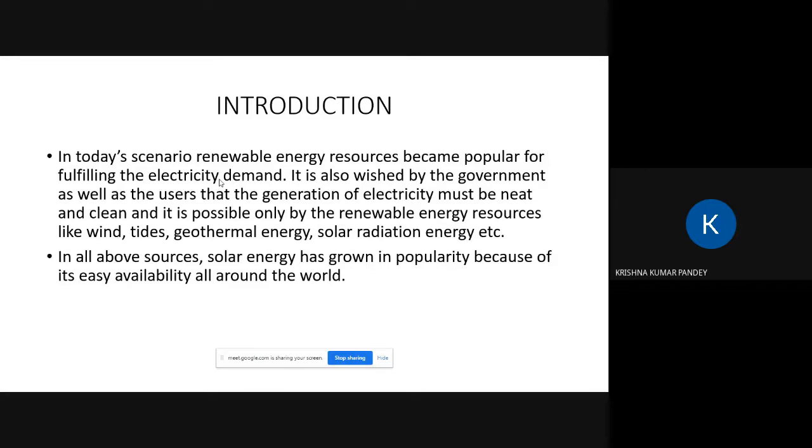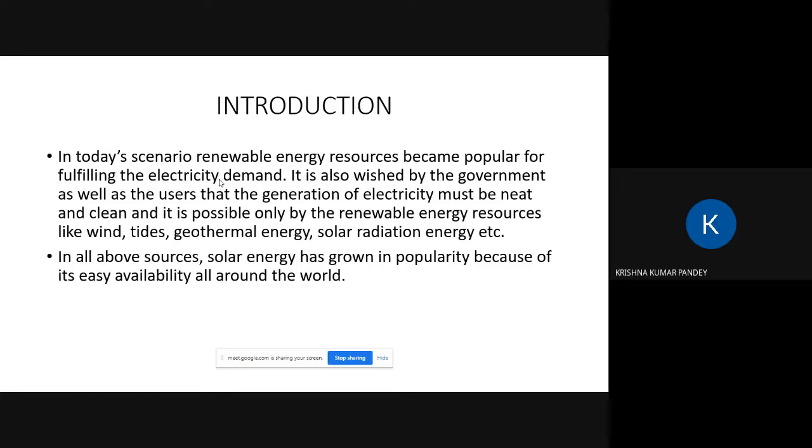So we all know that in today's scenario, renewable energy resources have become popular for fulfilling electricity demand, because traditionally electricity is generated with the help of coal, hydro, and nuclear power plants, but these resources are limited in nature. The government also wishes that users use electricity generated by renewable energy resources.